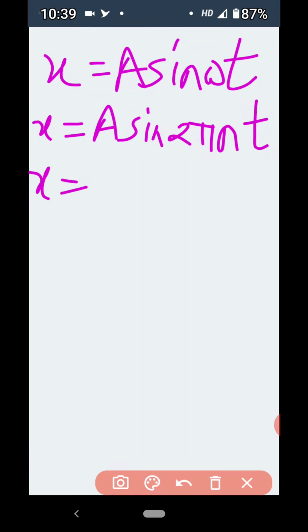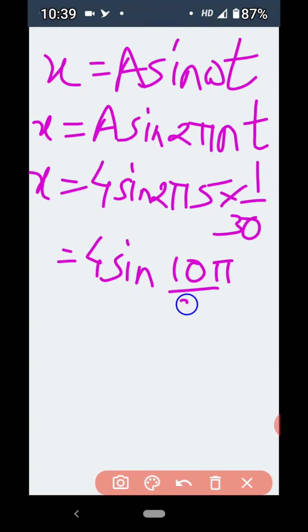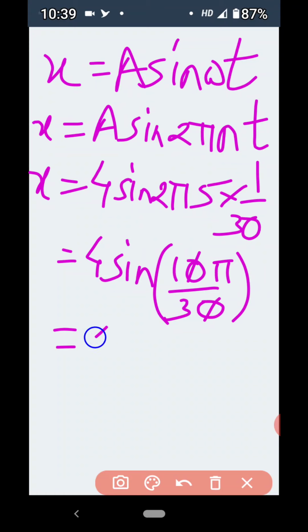Therefore x is equal to amplitude A, which is 4, into sine 2 pi, the value of n is 5 hertz, and time t is 1 upon 30 second. So let us solve this. We get 4 sine, 5 2s are 10 pi upon 30. This 0 and this 0 get cancelled, we get 4 sine pi by 3.